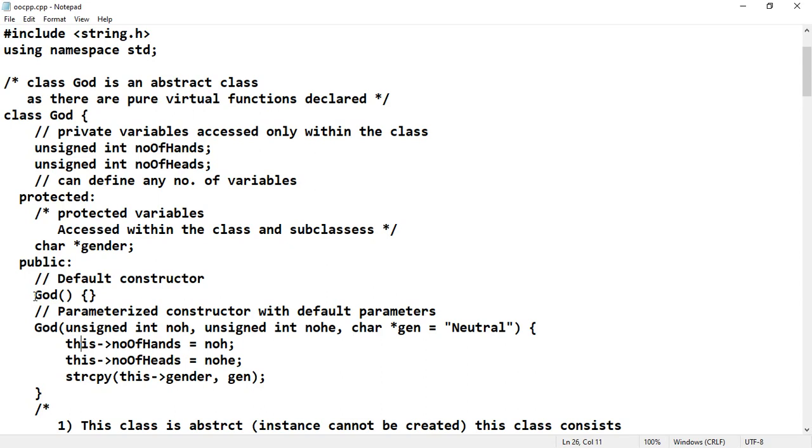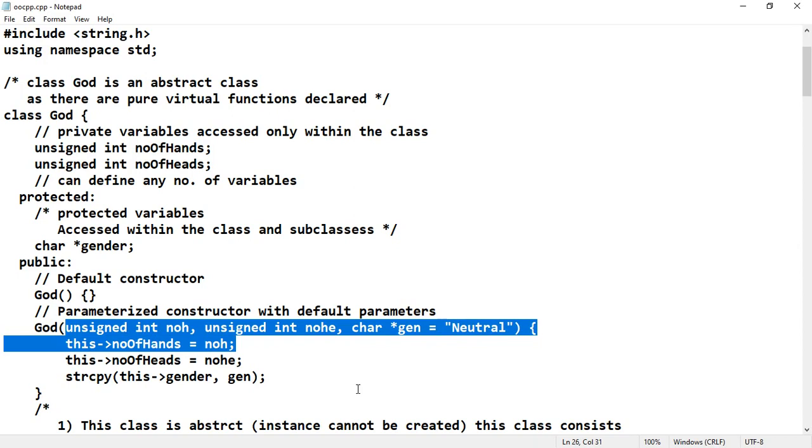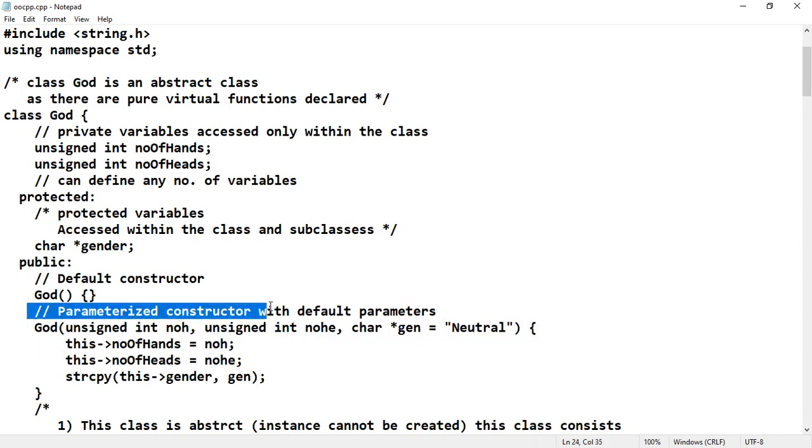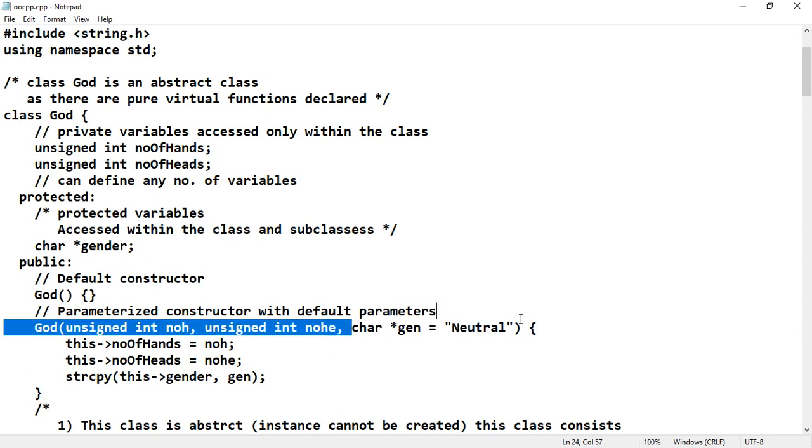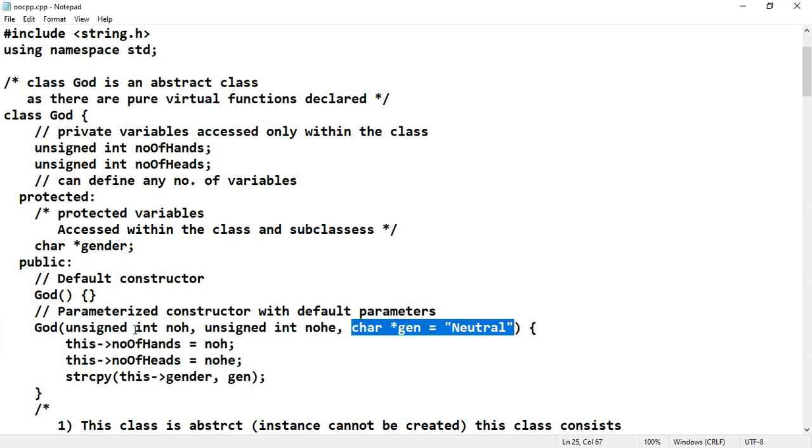Constructors can be overloaded, that is, the same function name but with different parameter lists. So here is a parameterized constructor with default parameters: number of hands, number of heads, and gender. This is a default argument that is applied to the constructor. Whenever, during the initialization, the number of heads and number of hands are given, and if you don't give the third argument, then by default the gender will become neutral. This is the way the default parameterized constructor works.